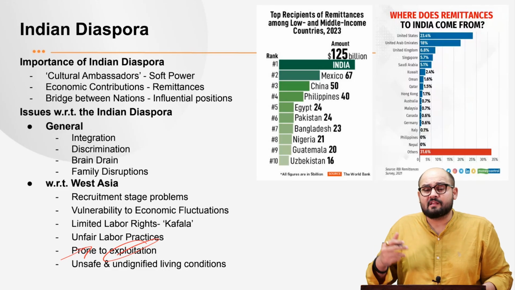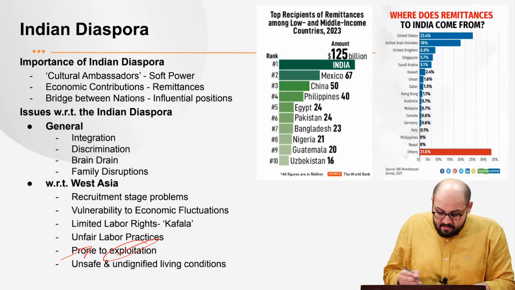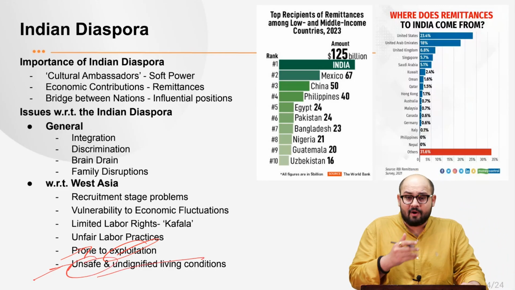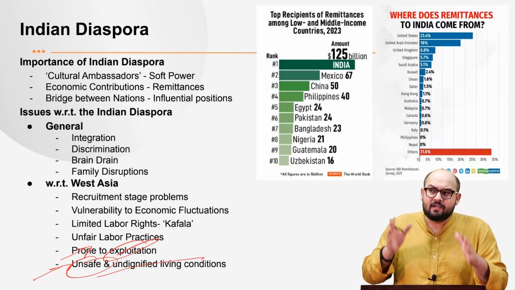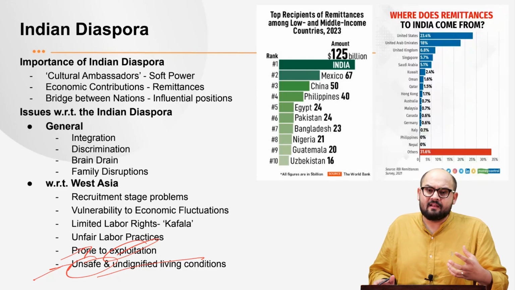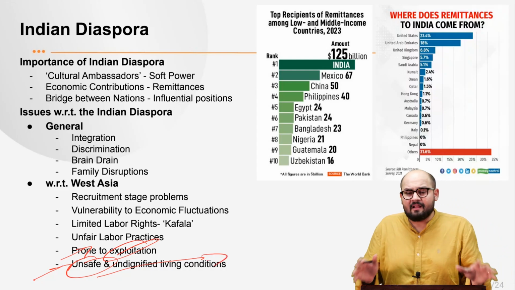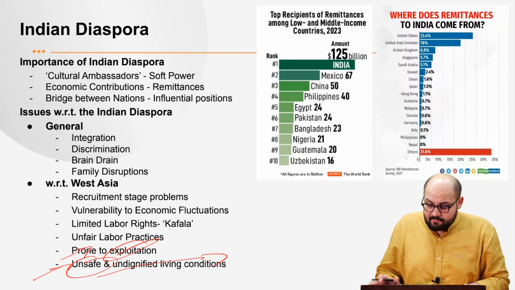They are prone to sexual exploitation. They are prone to some other sort of heinous activities. The next is the unsafe and undignified living condition. The case in point is that of Kuwait, where numerous people were forced into a building and were living together beyond the capacity of that building. It resulted in a loss of many lives, right? So what we see is that the living conditions are not good. Even the basic amenities are not provided, right?